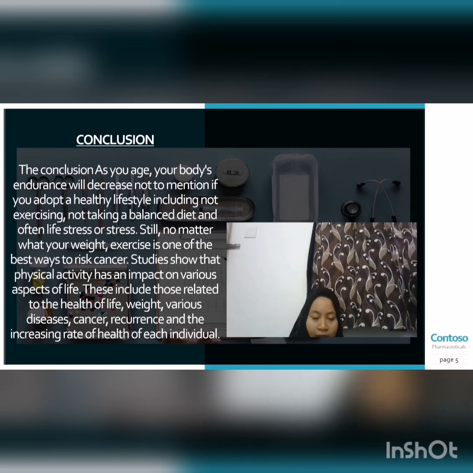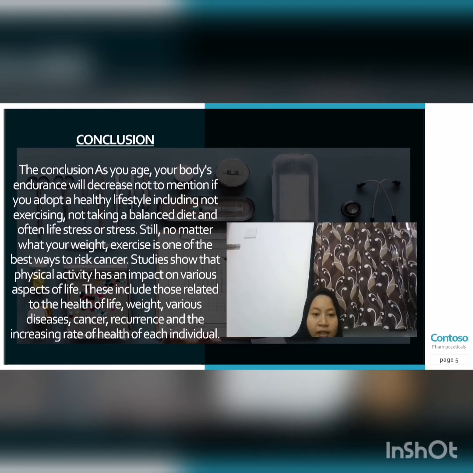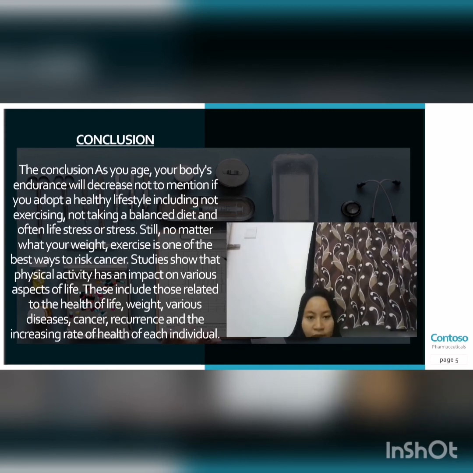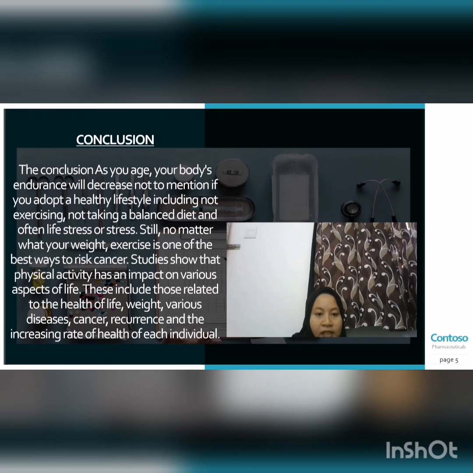Okay, conclusion. In the conclusion, as you age, your body endurance will decrease. Not to mention if you adopt an unhealthy lifestyle, including not taking a balanced diet, and often having stress. Still, no matter what you weigh, exercise is one of the best ways to reduce cancer. Studies show that physical activity has an impact on various aspects of life. Okay, this includes those related to health.